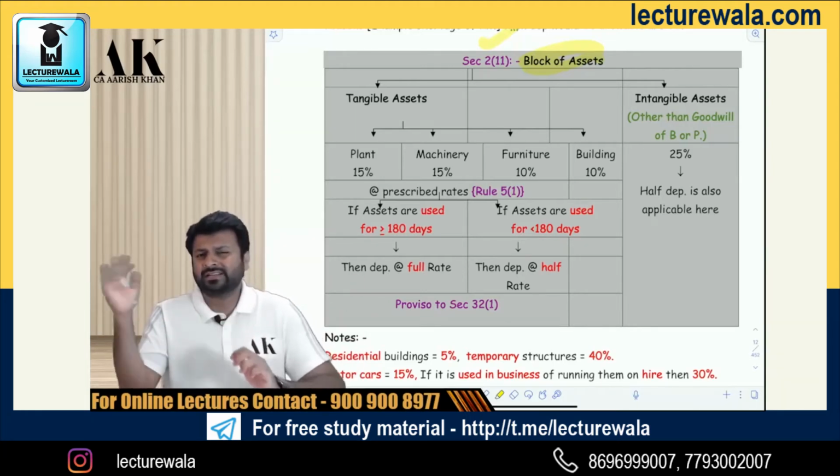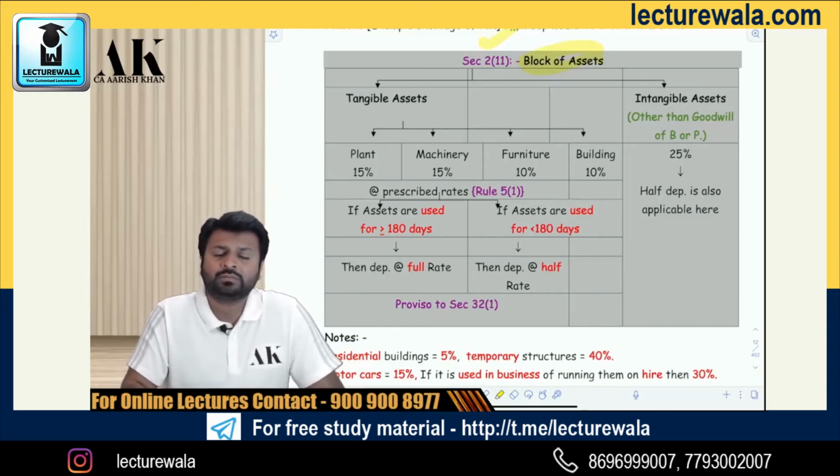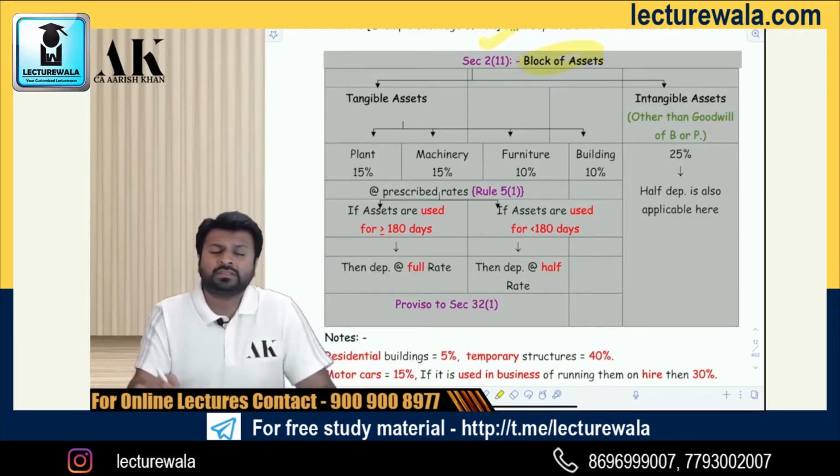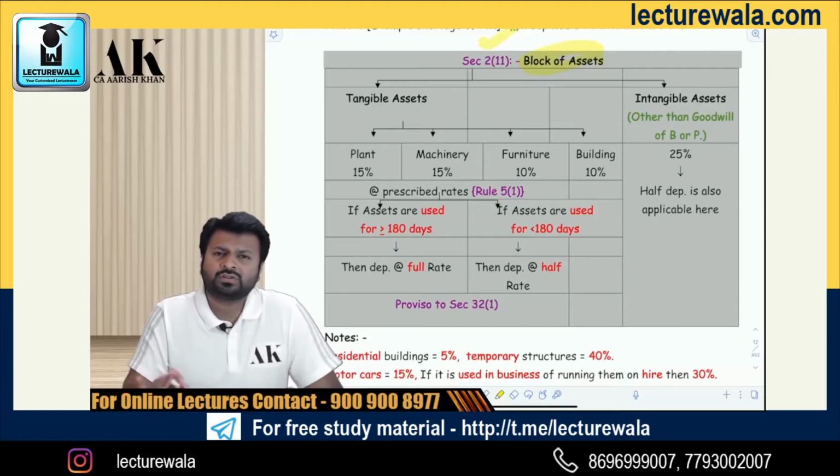We will be having a detailed discussion on this sometime later. Okay, don't worry about it. So you will not get any depreciation on goodwill. Be very clear about it. Rest all intangible assets will be subject to 25% depreciation. Plant 15%, machinery 15%, furniture 10%, building 10%.